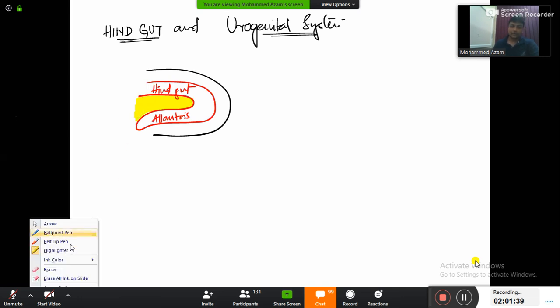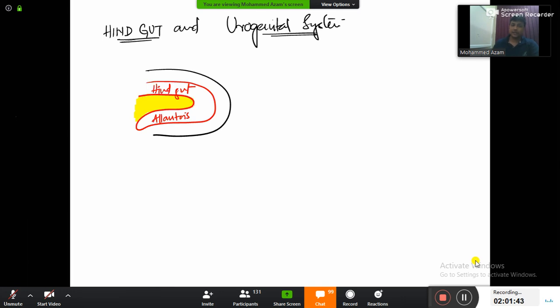And that mesoderm will extend further. Mesoderm will move ahead, and that mesoderm is going to divide this one. So whatever yellow colored one I'm drawing here, that is nothing but your mesoderm. Mesoderm is going to divide. What will happen for the development? This will be your ectoderm.